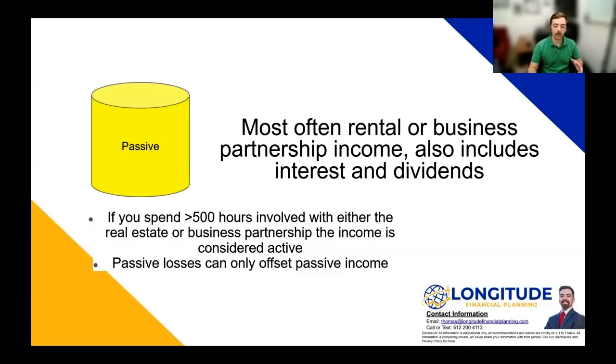And it's important what these different sources of income are classified as, because they're only able to offset themselves. So if I have a loss in my business, it's an active loss. I'm able to then offset other sources of active income with that loss. But if it's passive income, I can't use that active loss to offset the passive income. It would have to be a passive loss instead.